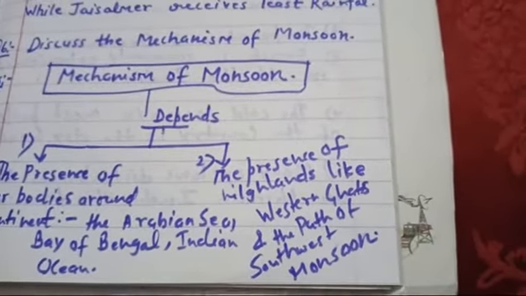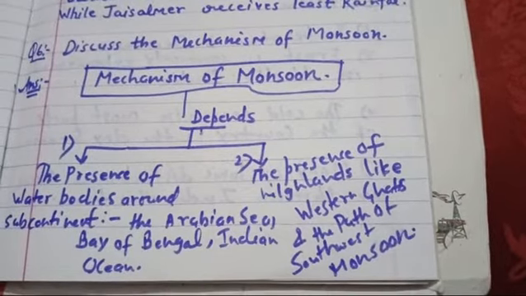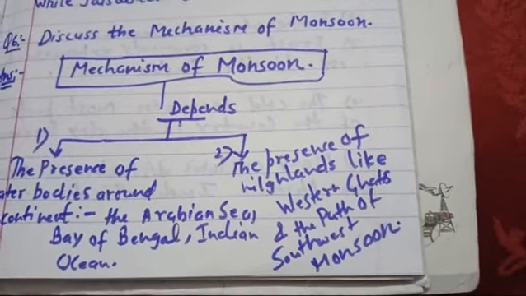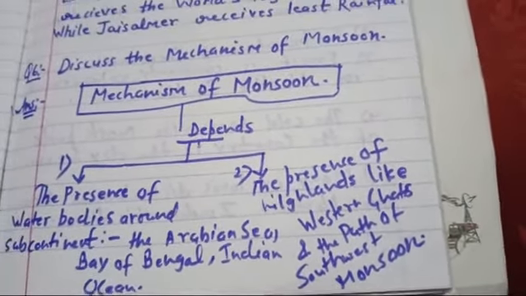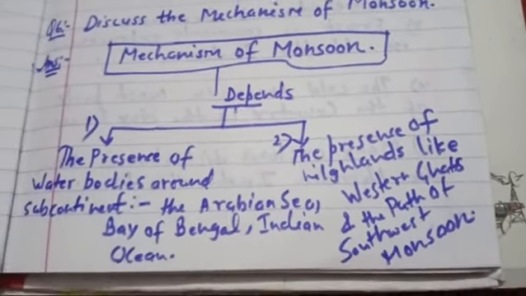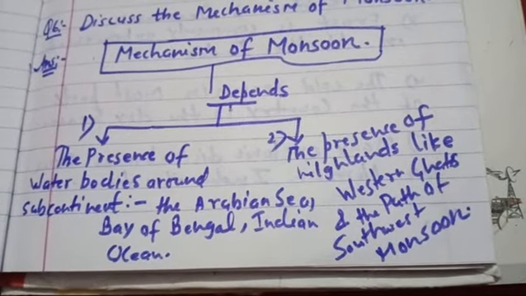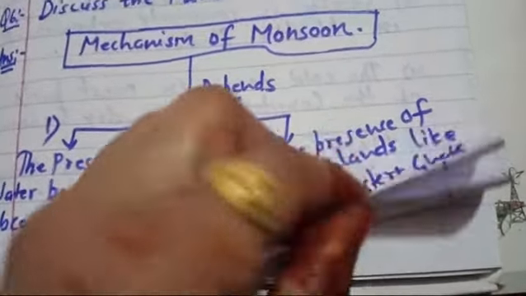Second factor, which is related to the mechanism of monsoon in India, is the presence of the Western Ghats. It also matters because the winds blow from these areas, and it creates lots of changes and differences in the monsoon condition in India. So you can write these down.